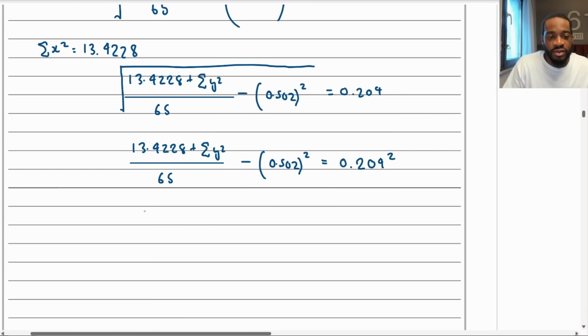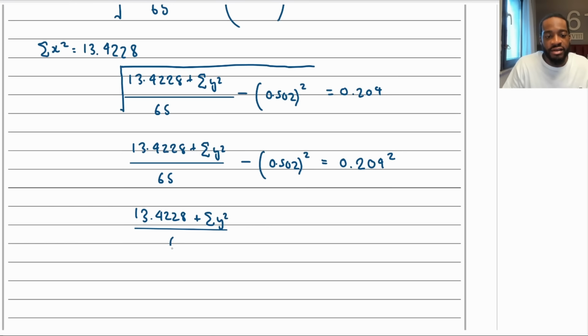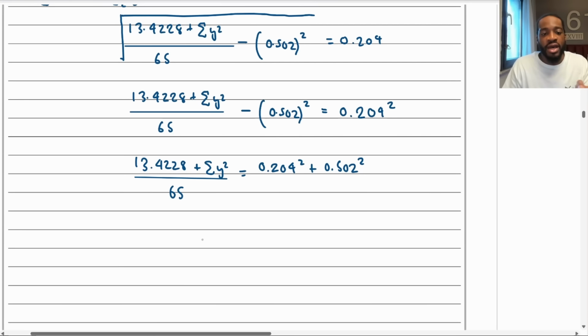I'll just do it in bits just so it's clear. 13.4228 plus the sum of y squared over 65 is going to equal 0.204 squared plus 0.502 squared. And then you times by 65, wouldn't you? And then take away the 13.4228.